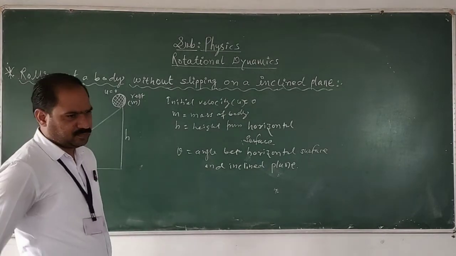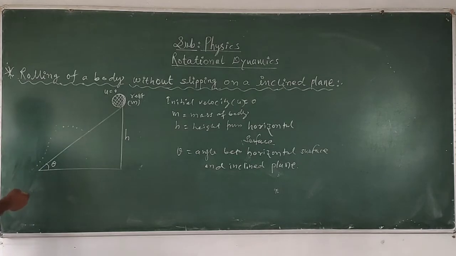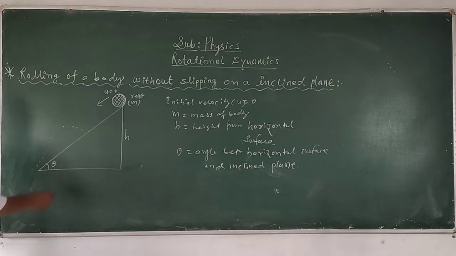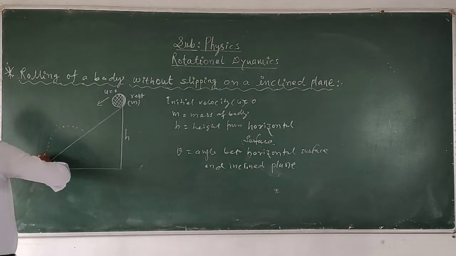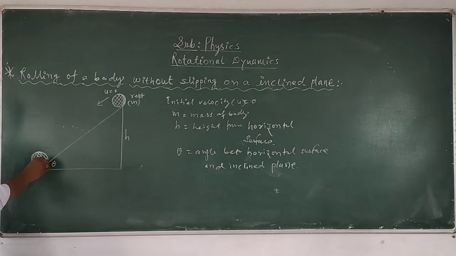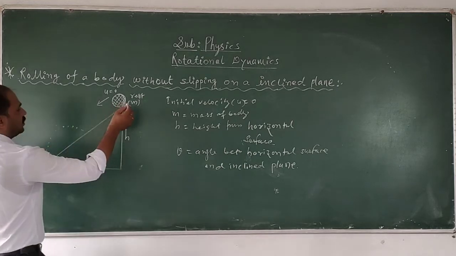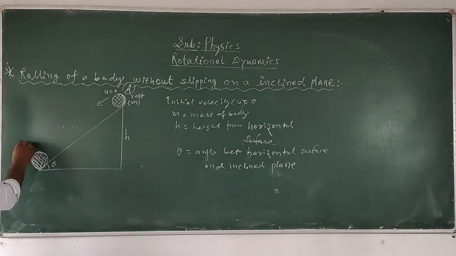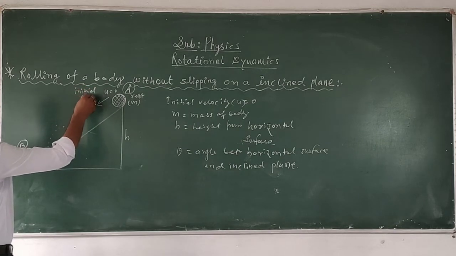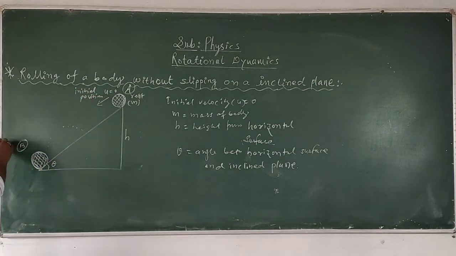Now, suppose the body is moving down. What type of motion does the body have? It is in this direction. So the body rotates or moves, and after some time, the body will reach another position. Means this is the final position of the body. So this is point A, this is point B, this is the initial position, this is the final position.